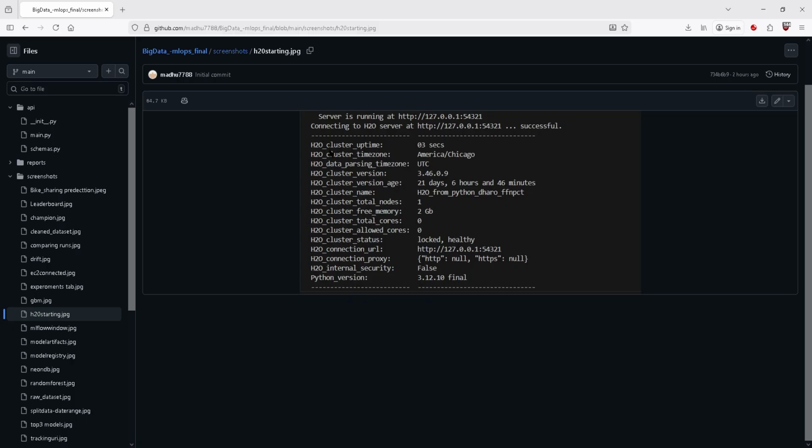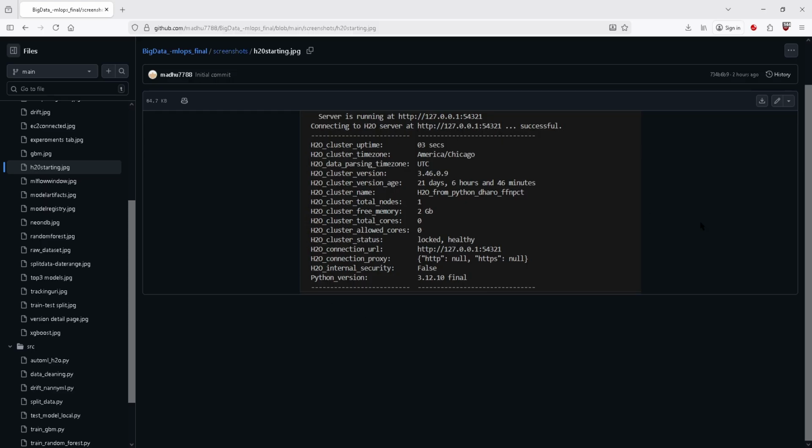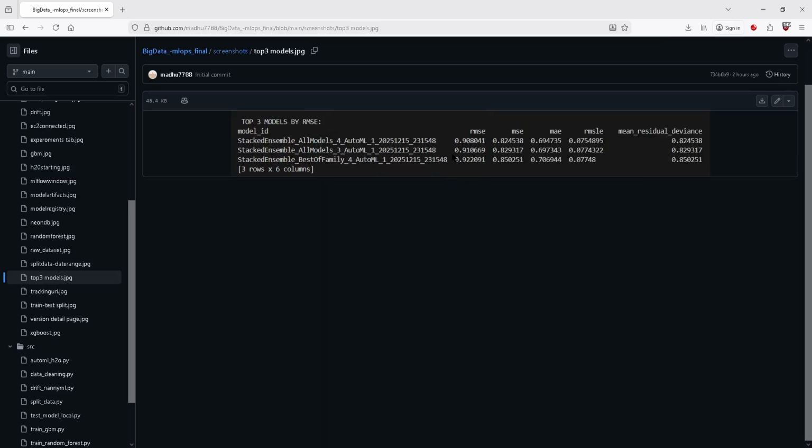And also the top three models. In this screenshot we observe the top three models and the RMSE, MSE, and the mean residual deviance.